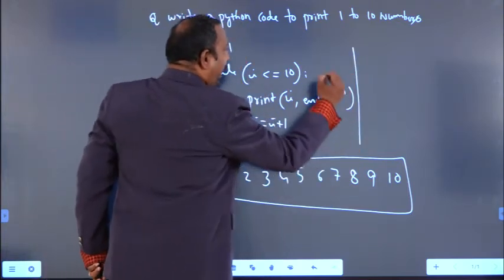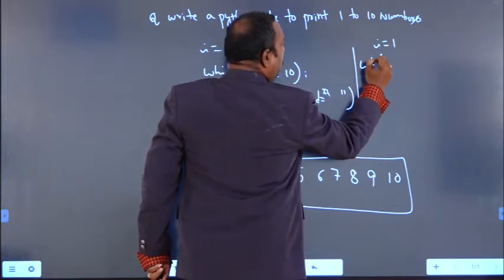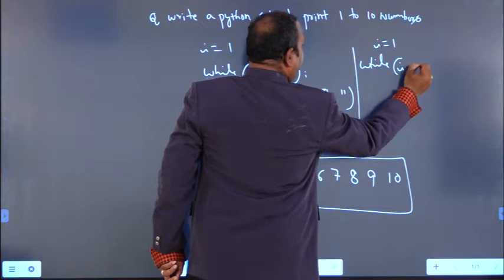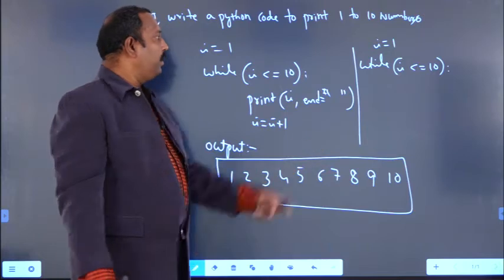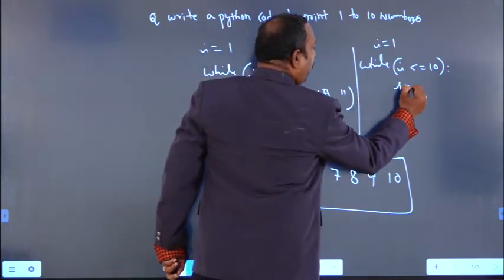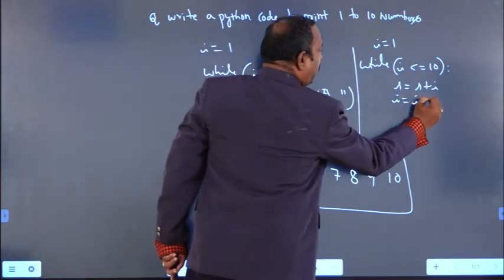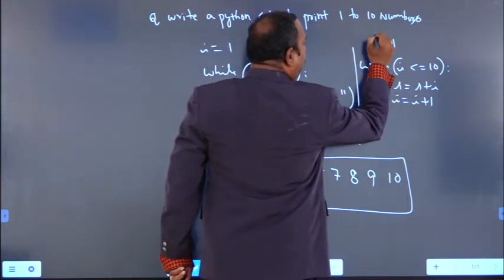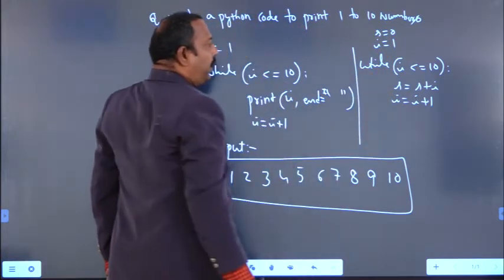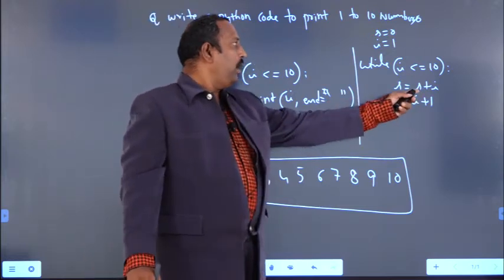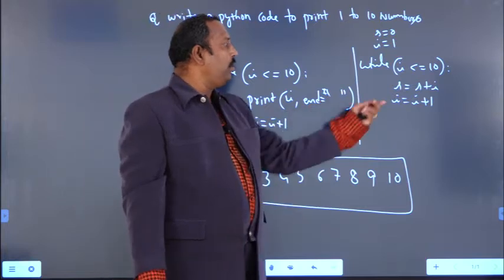So if you want to find sum and average, simply you have to use I equal to 1 and while I less than equal to 10 colon, what you have to do? You have to find the sum. So S equal to S plus I, and I equal to I plus 1. Here you can initialize S equal to 0. That means I value 1 will be added to S, and I will become 2 and will be added to S. Like this it will add all 10 numbers to S.